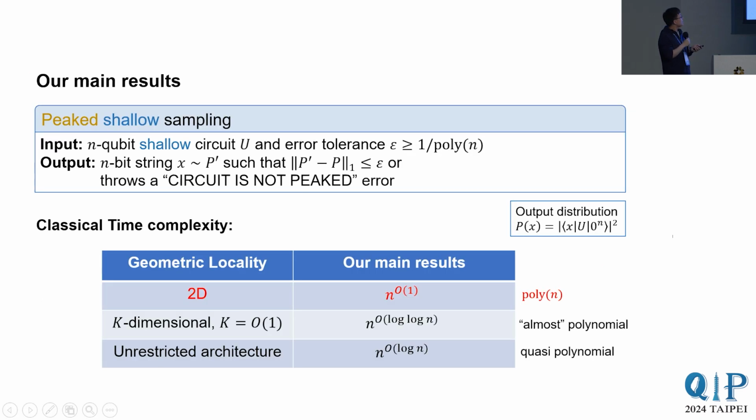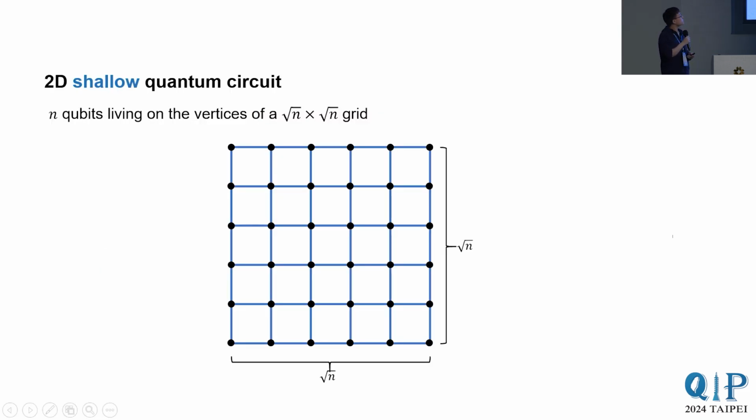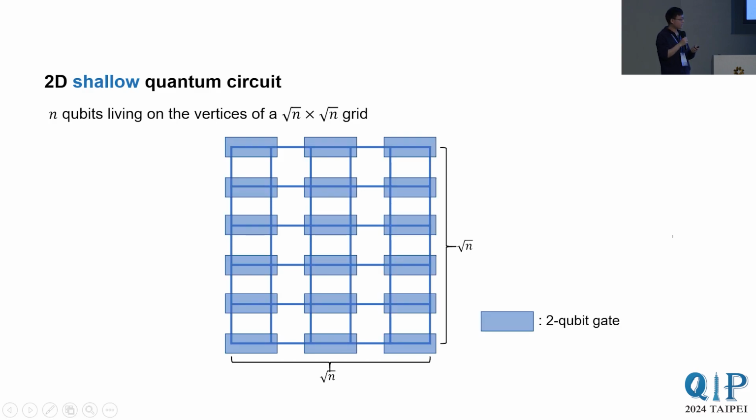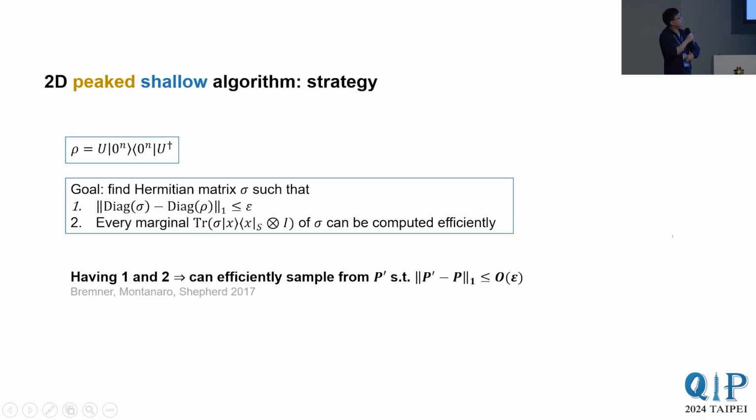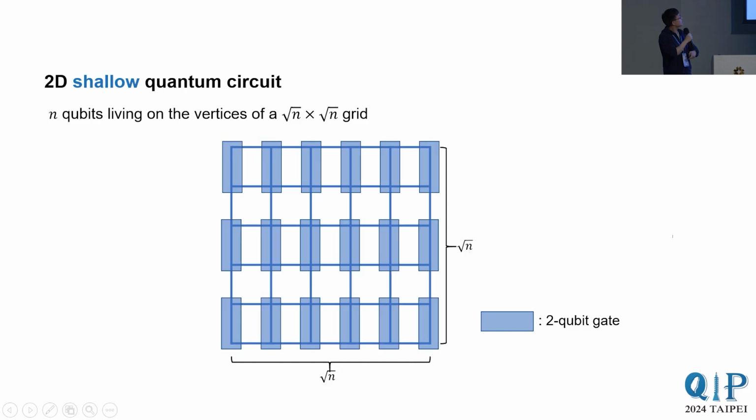In the last part of the talk, I'm going to highlight the main ideas going into our polynomial time algorithm for 2D peaked shallow circuits. It's a totally different algorithm. It's not just a different analysis. In a 2D quantum circuit, we have n qubits living on the vertices of a root n by root n grid. Two-qubit gates can only be applied to neighboring qubits, either horizontally or vertically, like this.